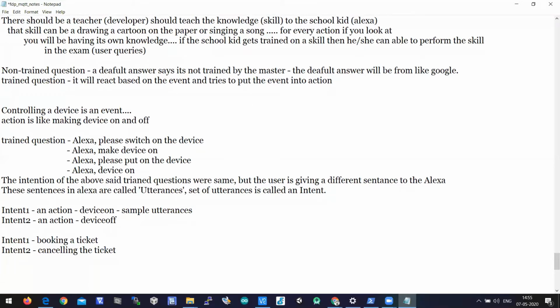All these sample utterances will be sent to the algorithm, where the speech would be converted to text. Because what the user is giving here is not a text command.